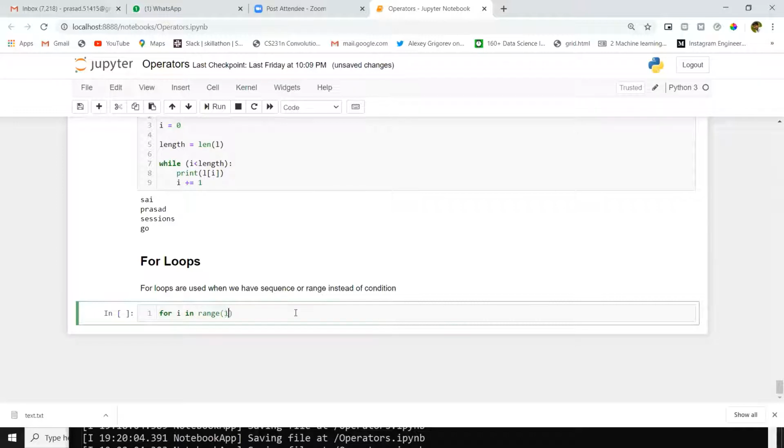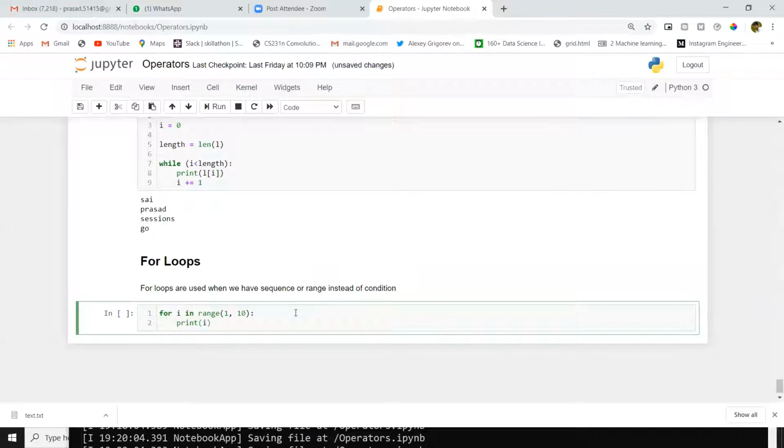Range of 1 to 10. For is a keyword for defining a for loop. After that, we will define one variable I. In is a keyword: for I in range of 1 to 10.